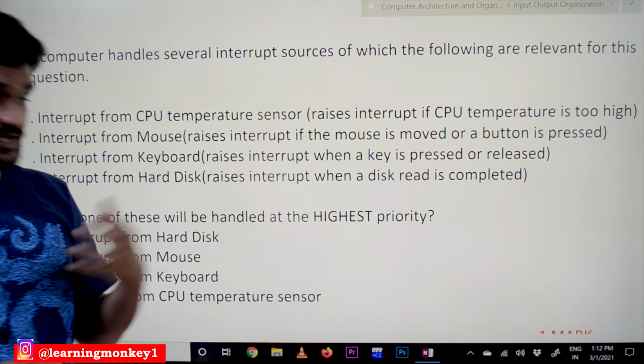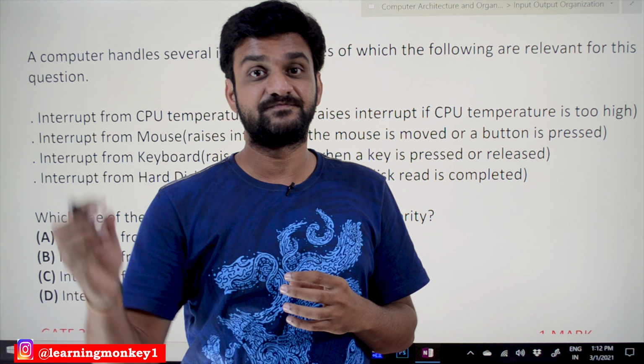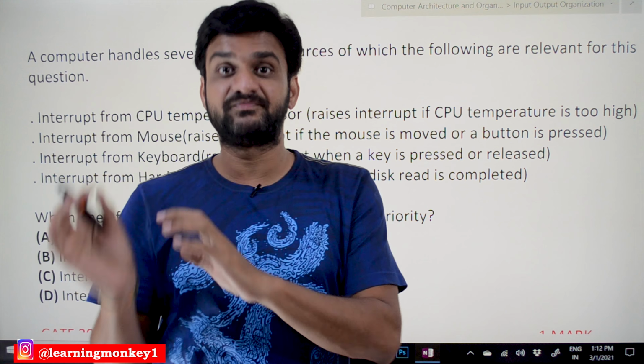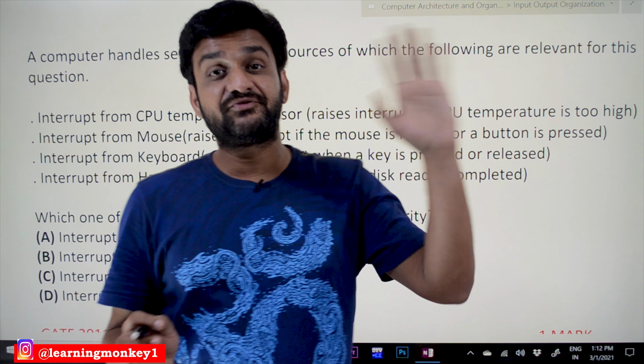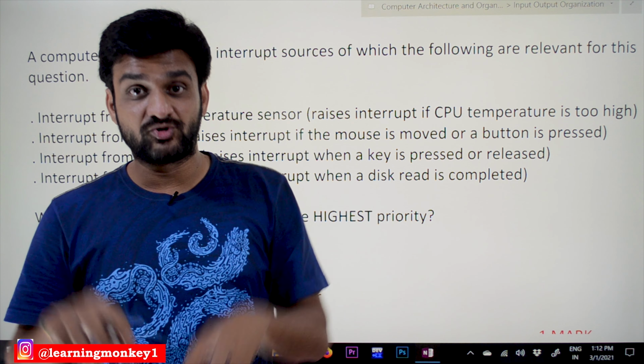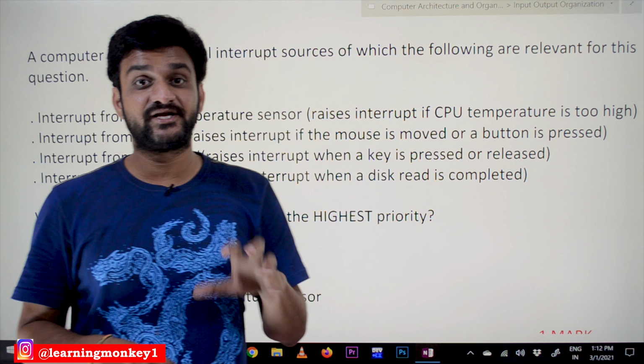In our course, we have seen that whenever the IO devices are requesting, the interrupt is handled. But apart from that, there are different kinds of interrupts generated by the computer, not only by IO devices.